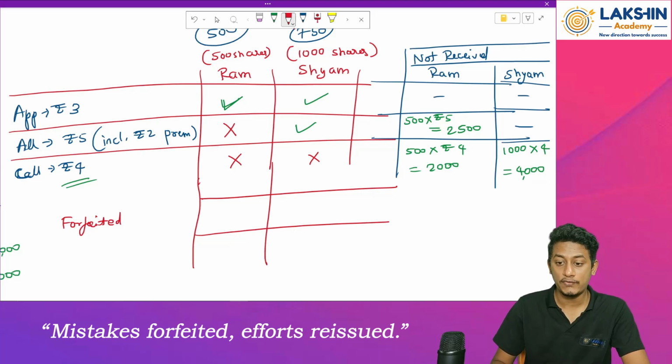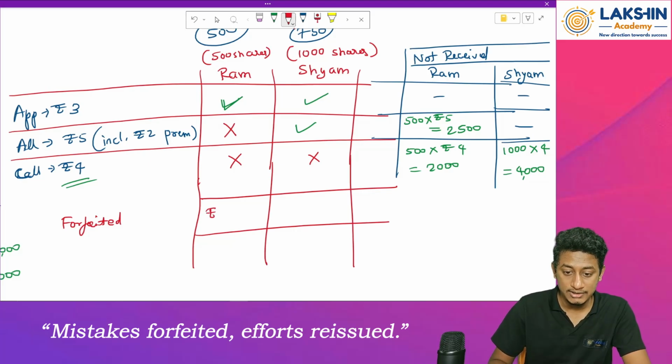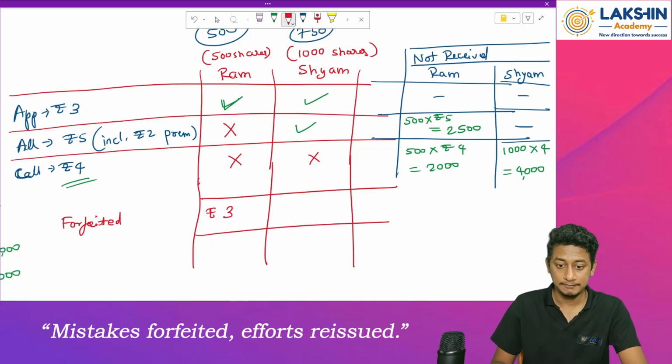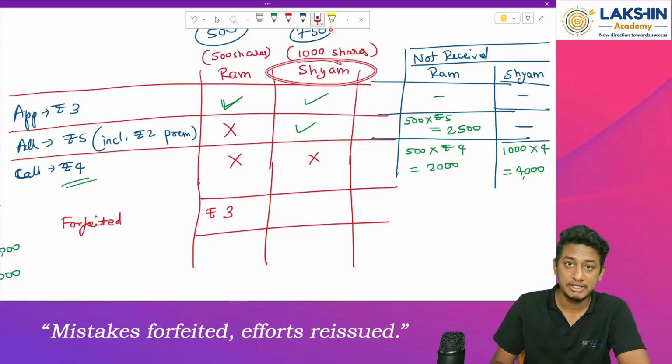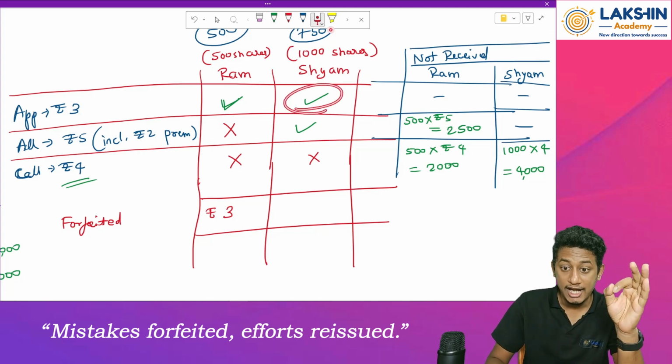How much amount is forfeited from Ram? Rupees 3 only. Right? Rupees 3. Then how much is forfeited from Mr. Shyam? Rupees 3 over here and rupees 3 over here.